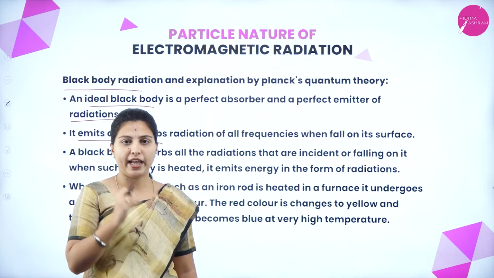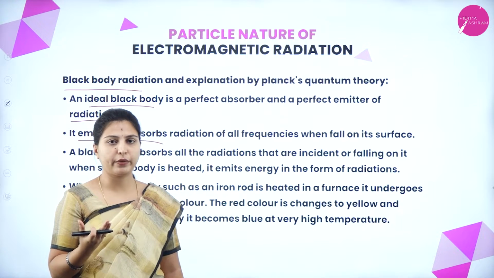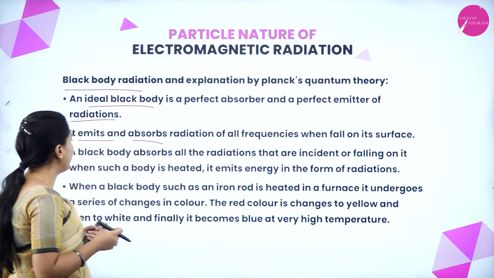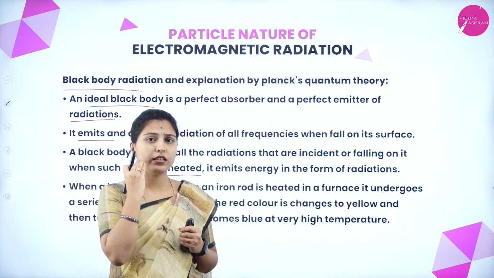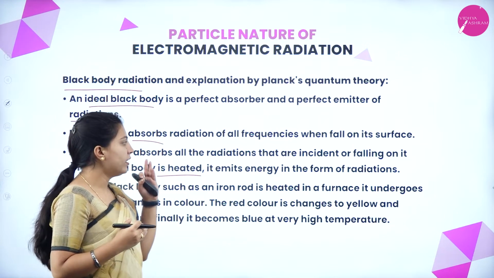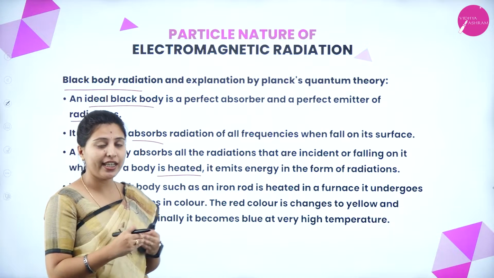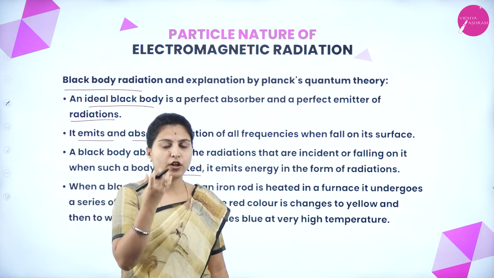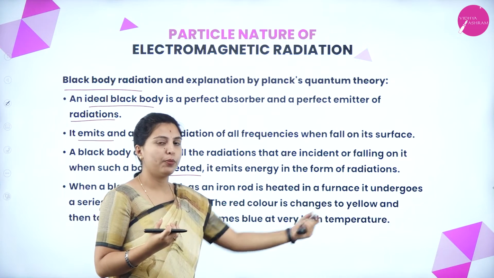Means on the surface of a black body, all the frequencies can be absorbed or emitted. A black body absorbs all the radiation that is incident or falling on it. When such a body is heated, it emits energy in the form of radiation. When a black body absorbs light or heat, it gets heated and emits energy in the form of radiation.